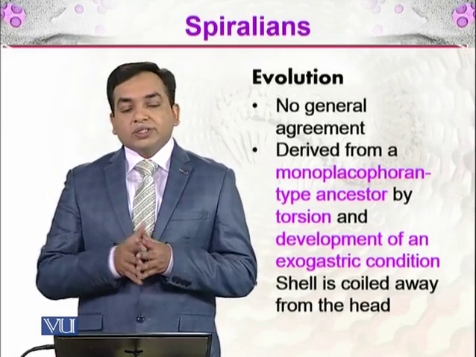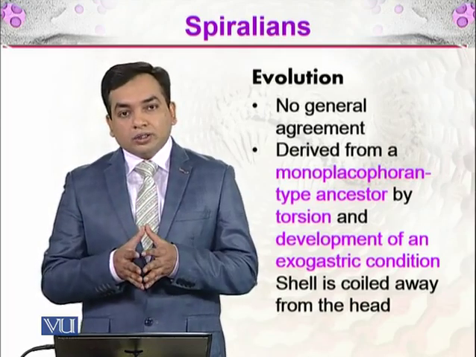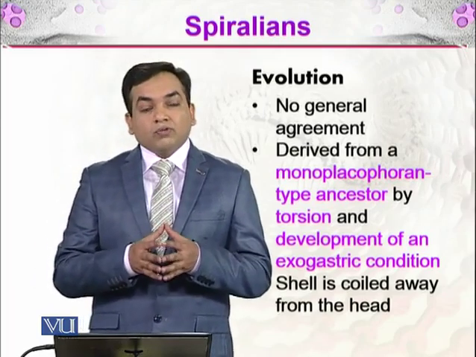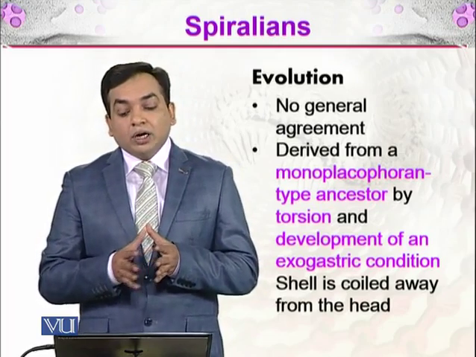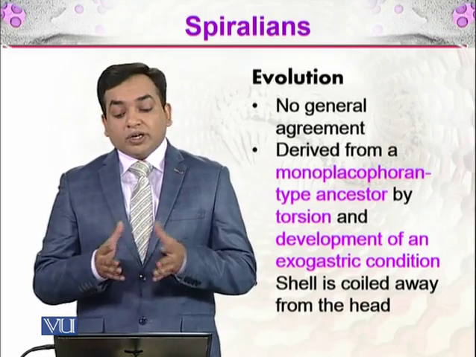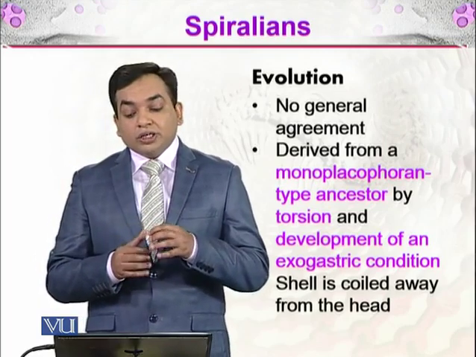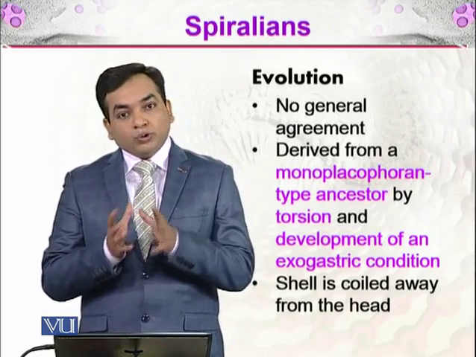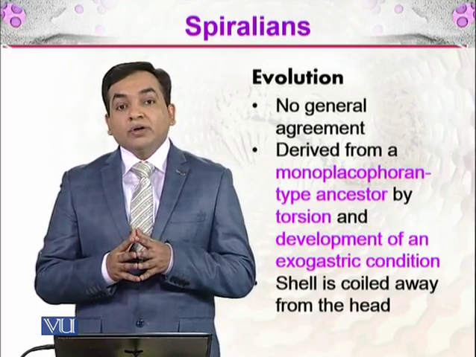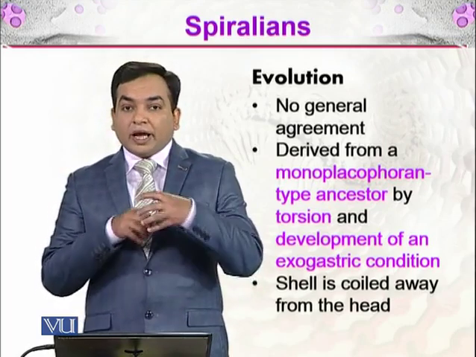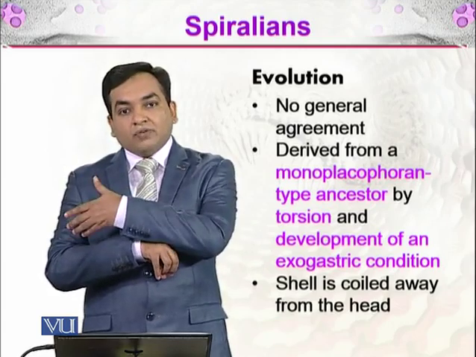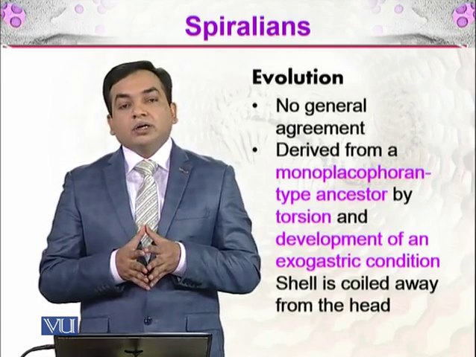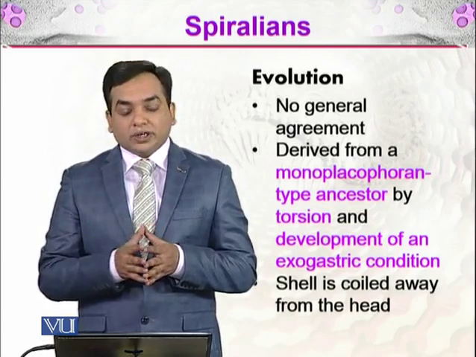We have discussed torsion. And what is the exogastric condition? In that, the shell is coiled away from the head. If you remember the diagram in the previous slide, the head is here, and the coiling takes place away from the head.